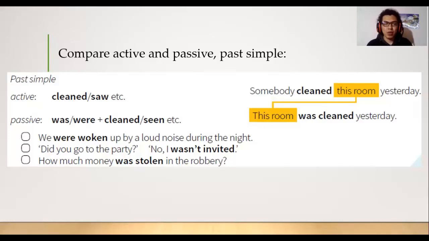For example, we were woken up by a loud noise during the night. Did you go to the party? No, I wasn't invited. How much money was stolen in the robbery?